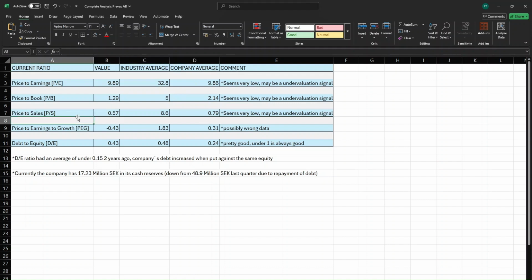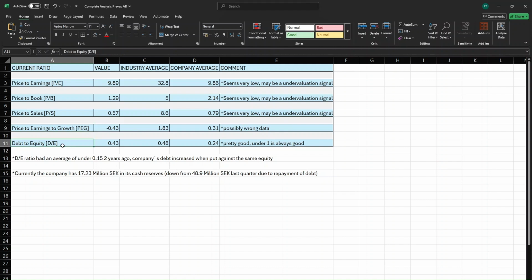Now, if I look at price to sales, the current ratio is 0.57, where the industry average is 8.6 and the company average is 7.9. So same as before, both the industry average and the company average seem to be much higher than the value it is sitting at right now. This is also an undervaluation. The price to earnings to growth, I think we're going to skip for this one because the data seems to be a bit wrong. So we're just going to disregard this for this analysis.